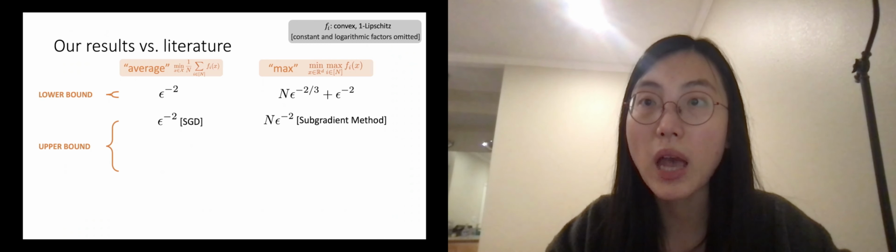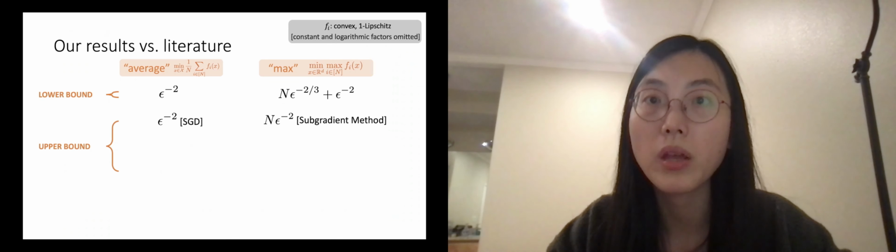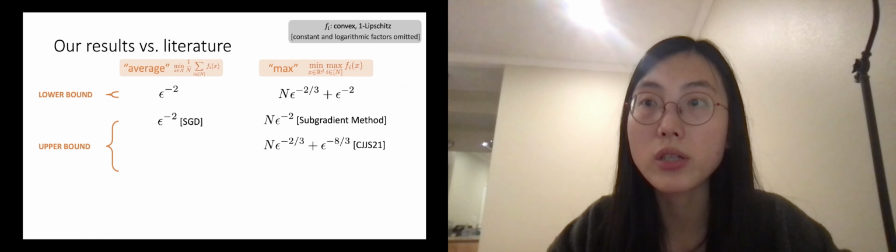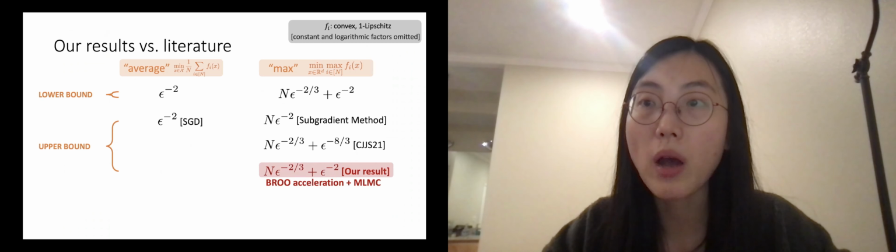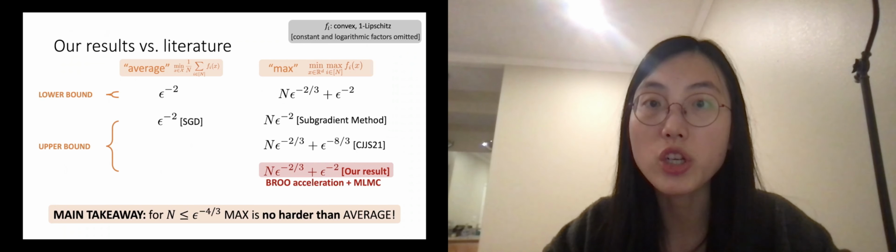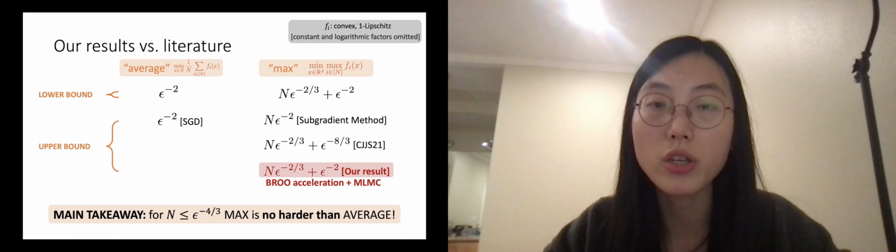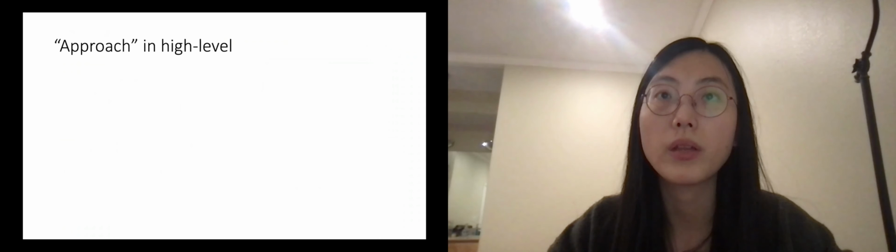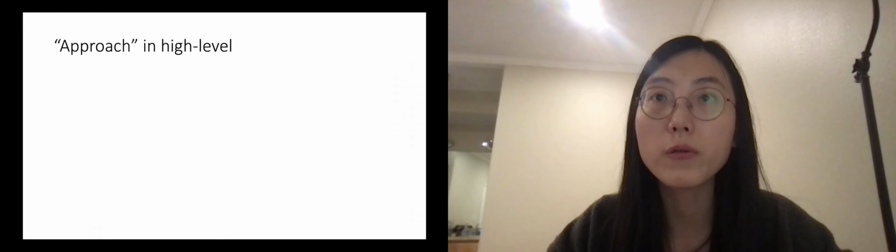This leads to a huge gap with the classical upper bound of n times epsilon to the -2 achieved by subgradient method. We improved that upper bound to a better complexity in prior work. In this work, we finally obtain a new algorithm with nearly matching upper bound. This closes the gap for non-smooth loss functions fi and shows a concrete regime where max is no harder than average. Our approach is based on the following 4 steps.